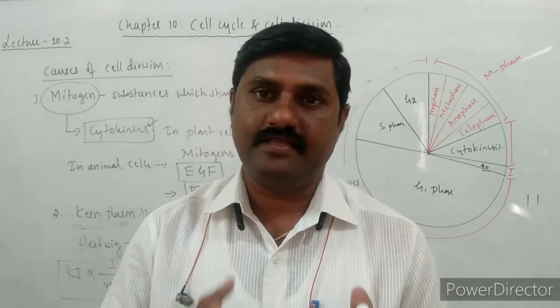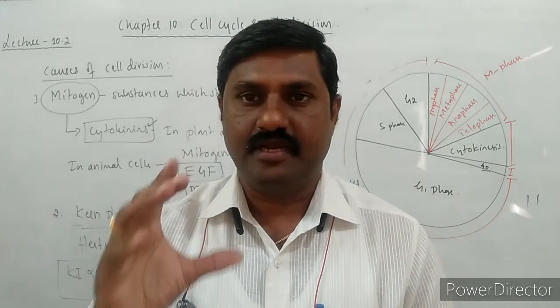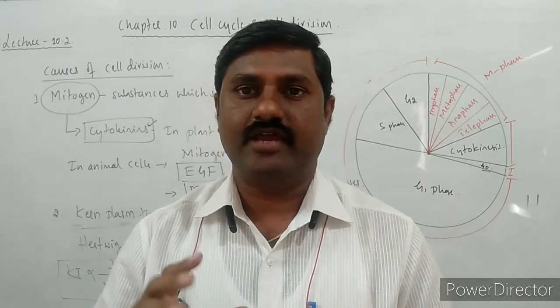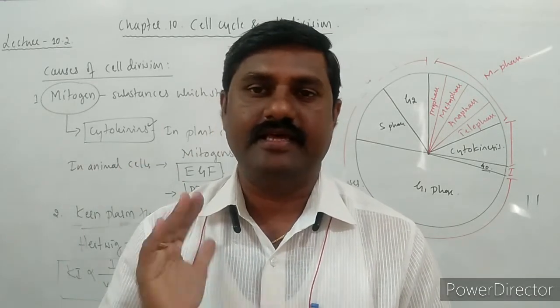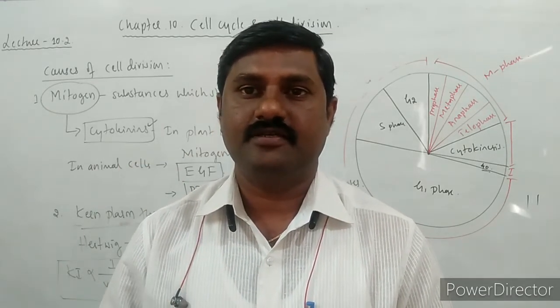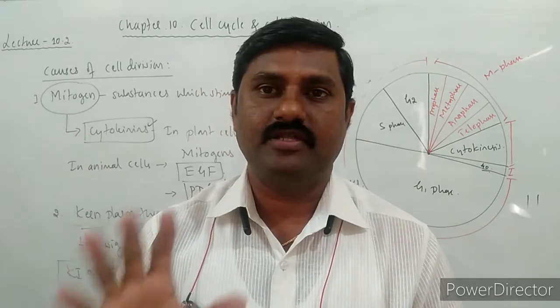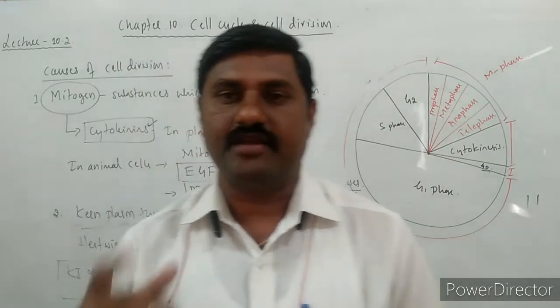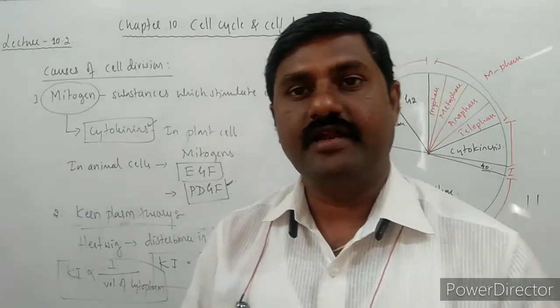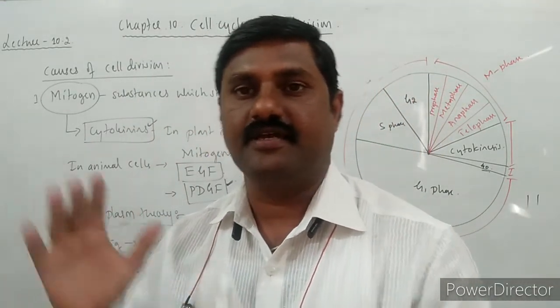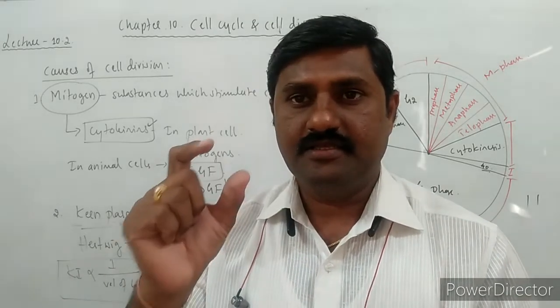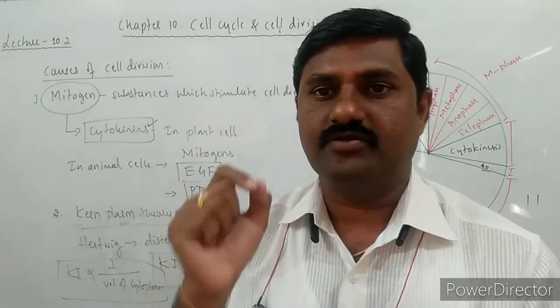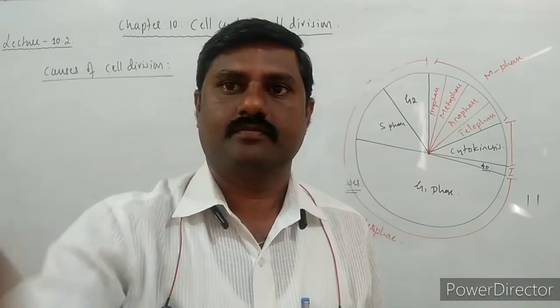But whenever the cell grows large enough, the nucleocytoplasmic index is less, so what happens? The nucleus cannot control the metabolic activities that are taking place in the cytoplasm, so it leads to cell division itself. Right? These 2 points we have to mention over here.